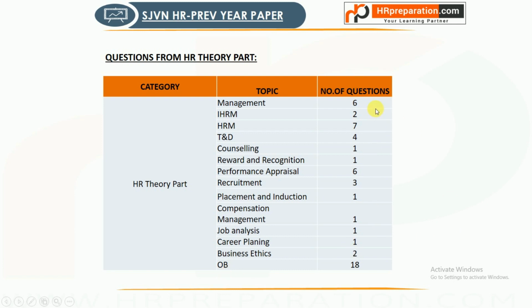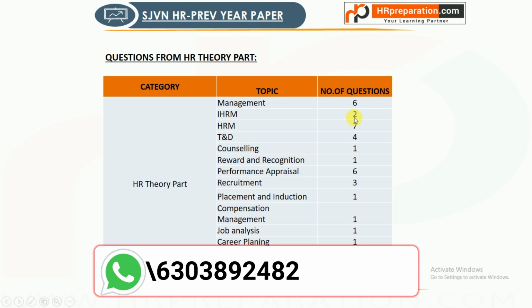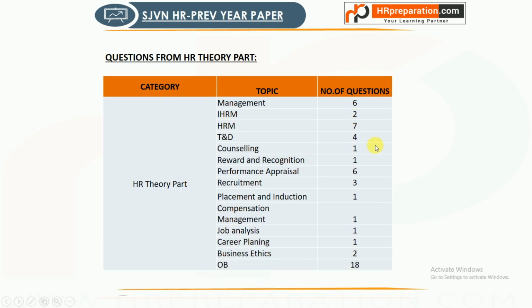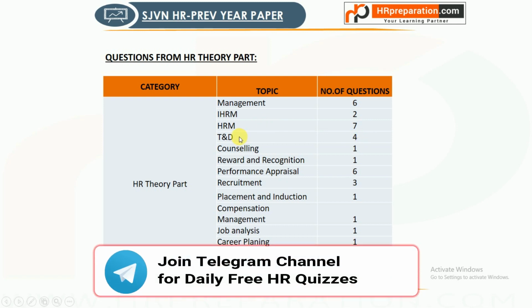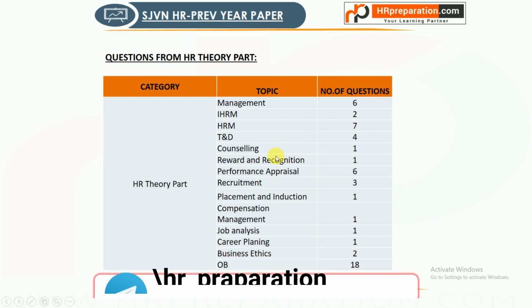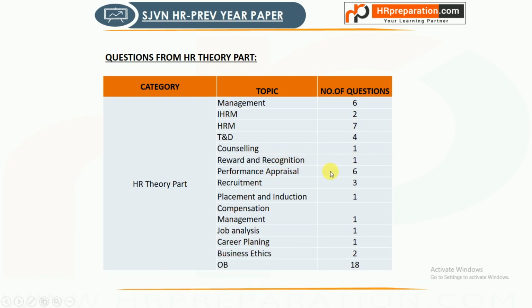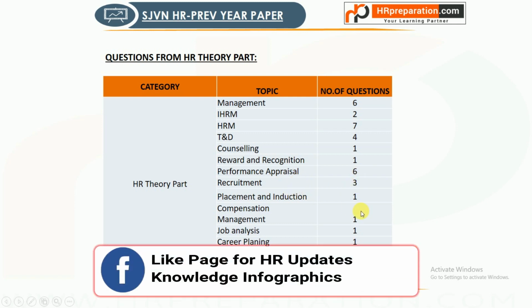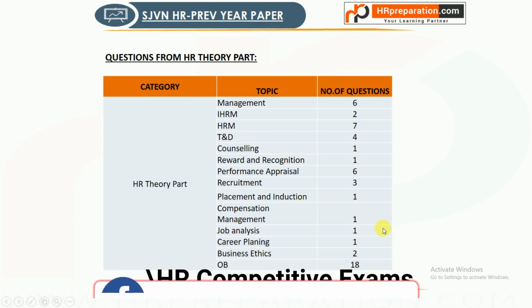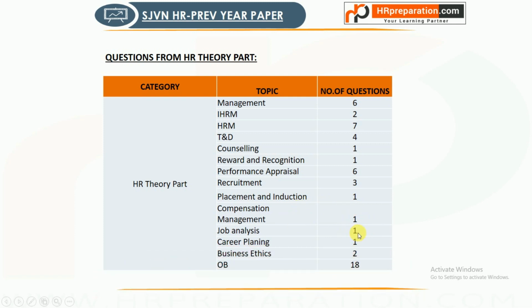These are the number of questions asked from each topic: 6 questions from management, 2 questions from international human resource management, 7 questions from human resource management, 4 questions from training and development, 1 question from counseling, 1 from reward and recognition, 6 questions from performance appraisal, 3 questions from recruitment, 1 question from placement and induction, 1 from compensation management, 1 from job analysis, 1 from career planning, 2 from business ethics, 18 from OB.